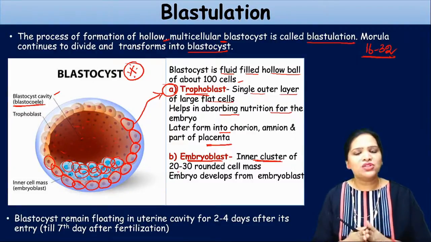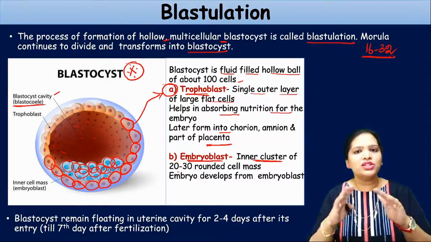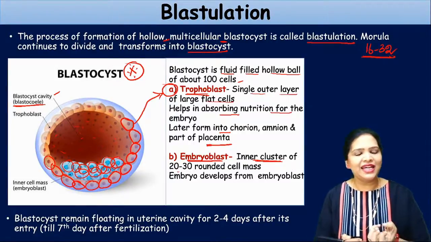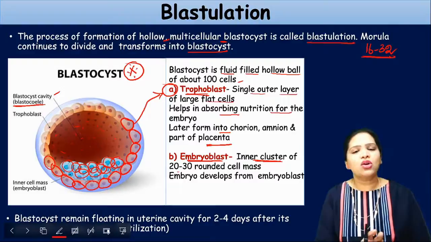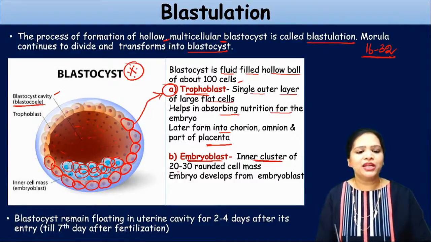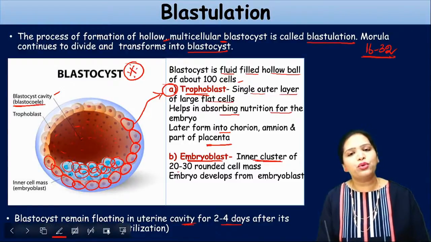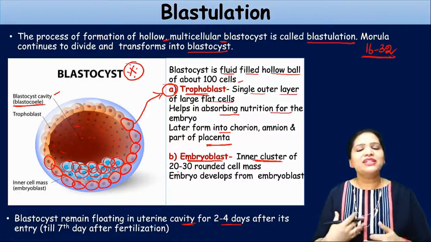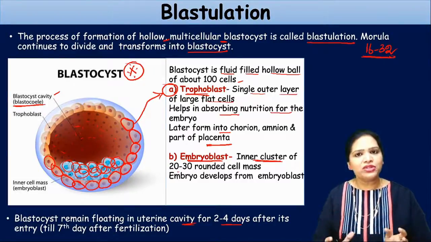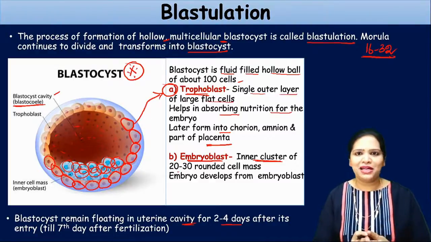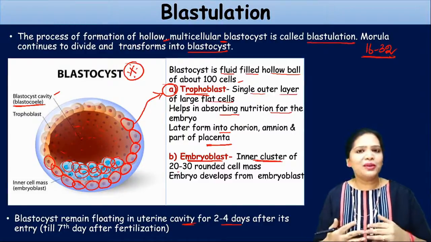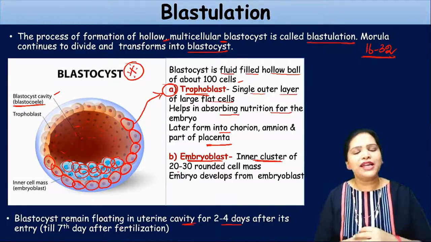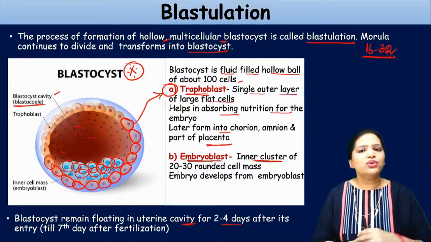Clear? So the blastocyst is made up of two groups of cells. The outer covering is called trophoblast and the inner mass of cells is called embryoblast. Inside is a hollow fluid-filled cavity called blastocele. Now, this blastocyst remains floating in the uterine cavity for about 2 to 4 days after its formation. After it has been formed, it remains in the uterus and searches for a good place to get implanted. It will not just go and implant anywhere as it wishes. Only then will the successful implantation occur. So you should remember that.